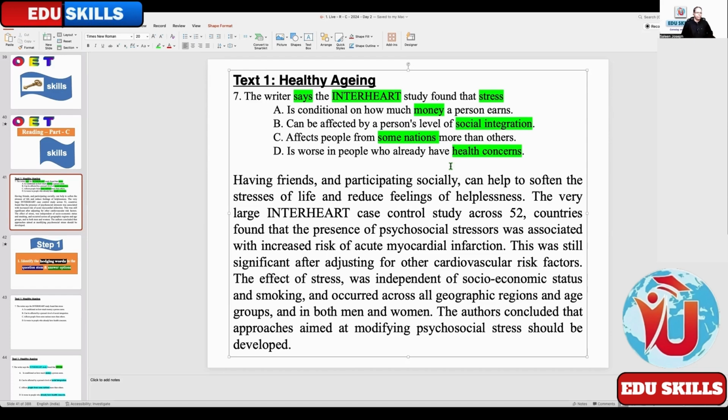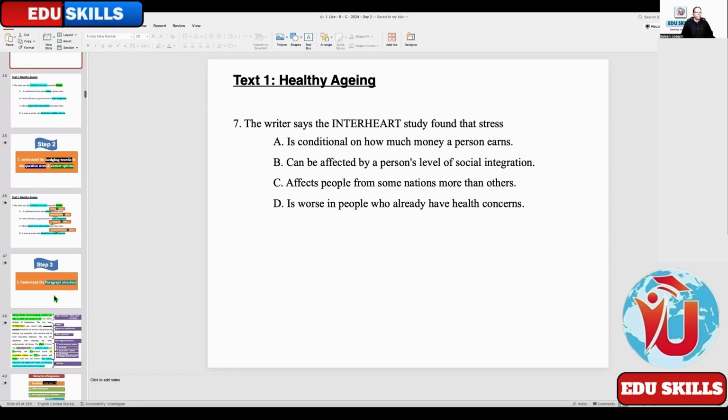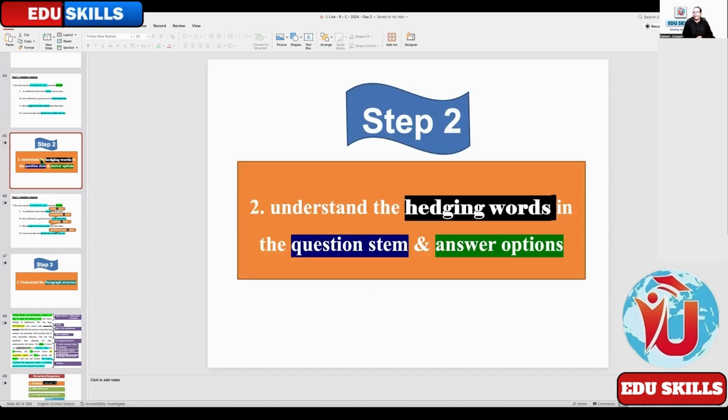And what is the next step? Read the paragraph and summarize. Since you did not get the clue over there, I am going to give you one more step. The second step, which was not there yesterday: if you need additional help as beginners, understand the hedging words in the question stem and answer options.